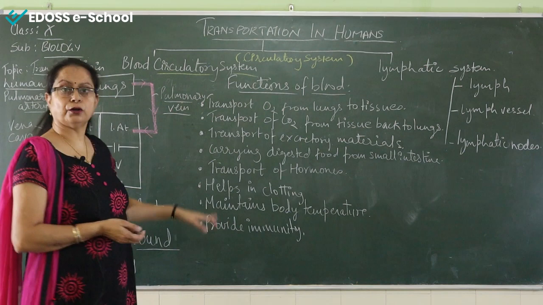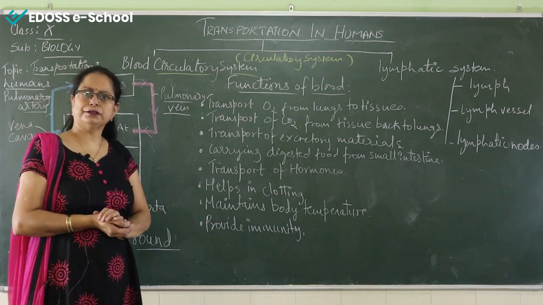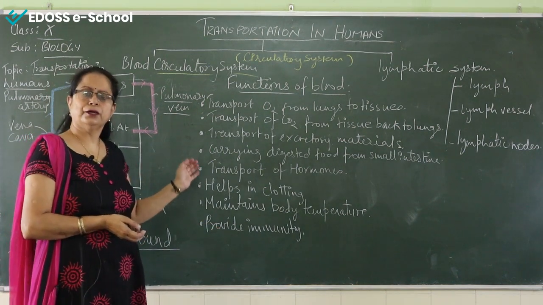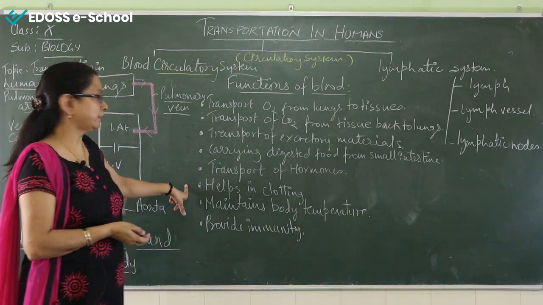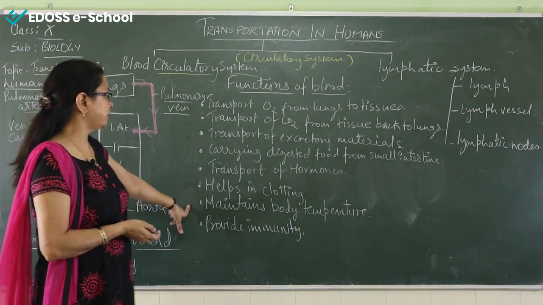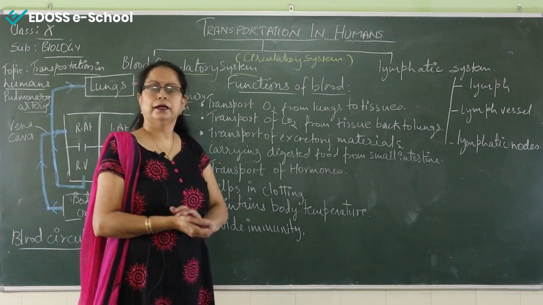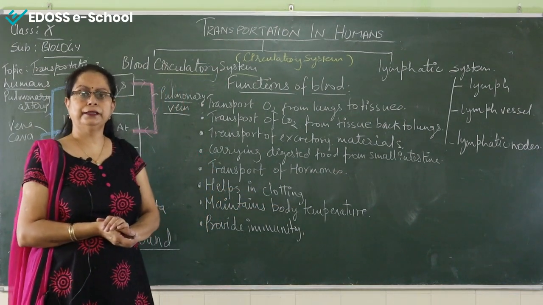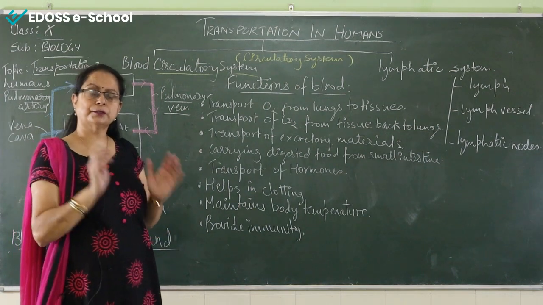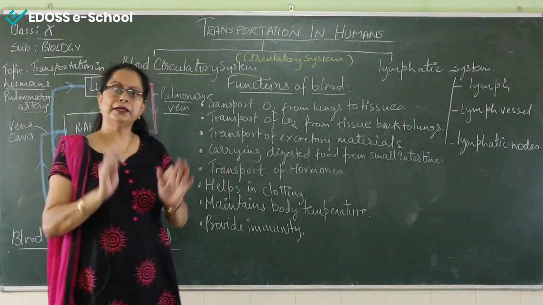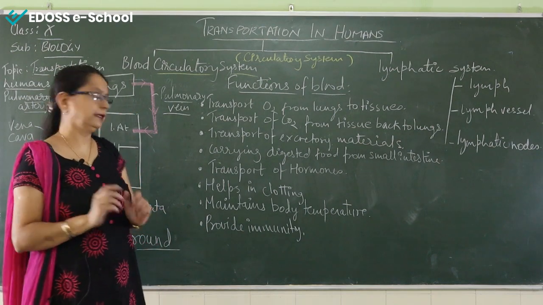Next, helps in the clotting. And who is responsible for the blood clotting? Of course, the platelets of the blood help in the clotting of the blood. That is again an important function of the blood. Next is that it maintains the body temperature. Blood is responsible for maintaining the internal body temperature at a specific point, at a particular constant temperature.